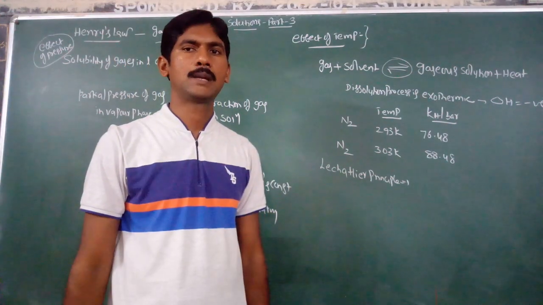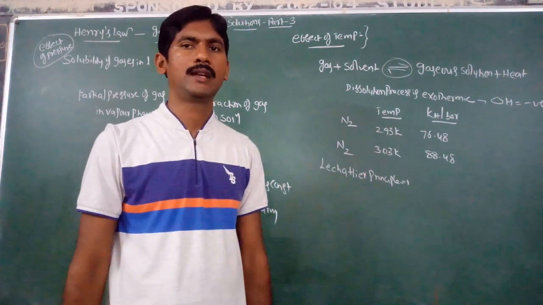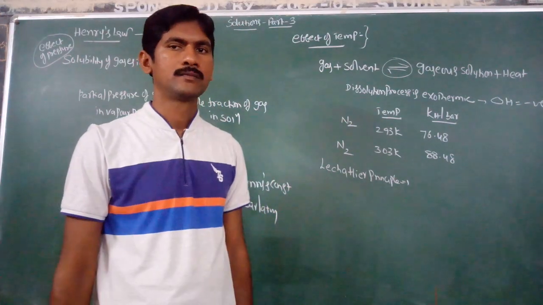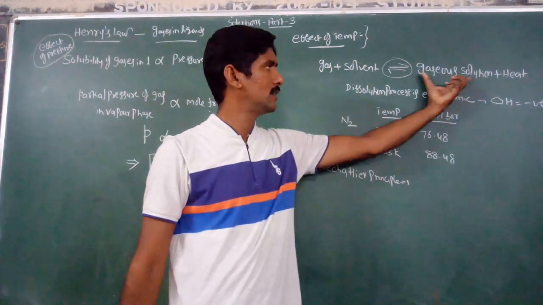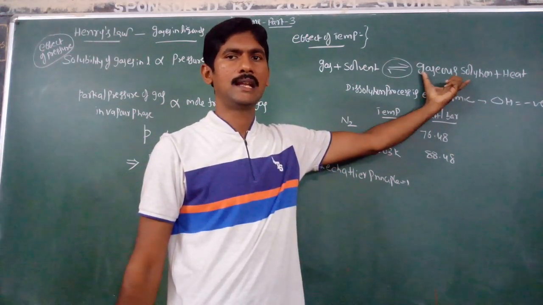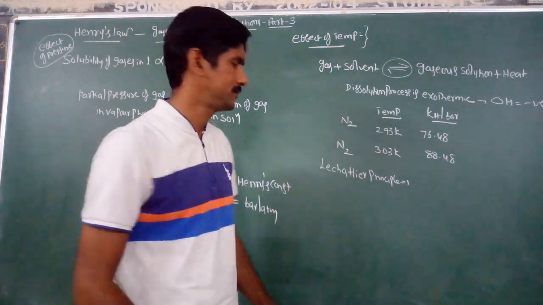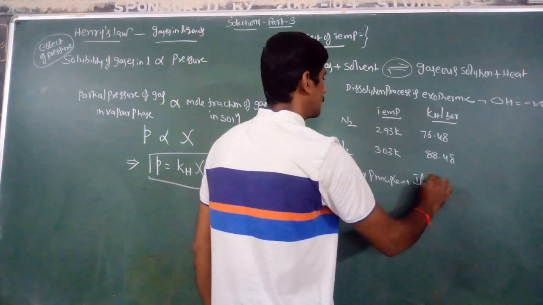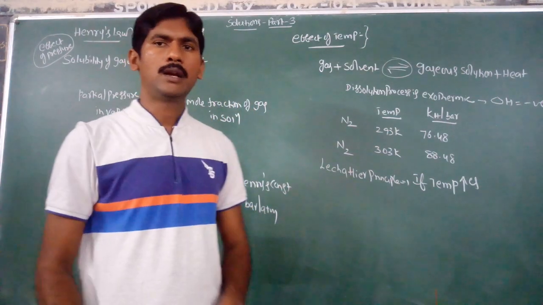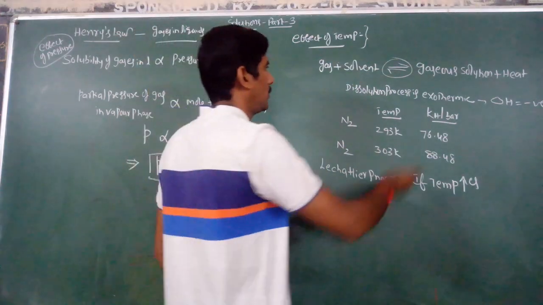According to it, if any external factor influences the equilibrium, the system nullifies that change. Here, on the product side, energy is liberated in the form of heat. If temperature increases, what happens? According to Le Chatelier principle, the backward reaction is favorable.